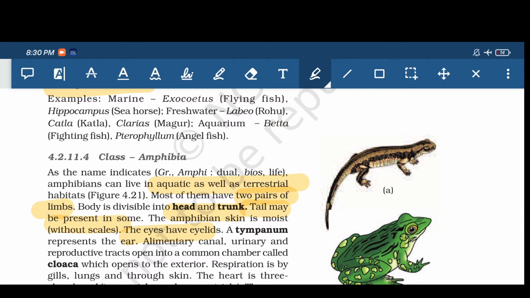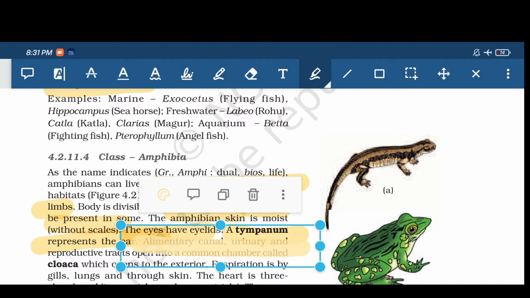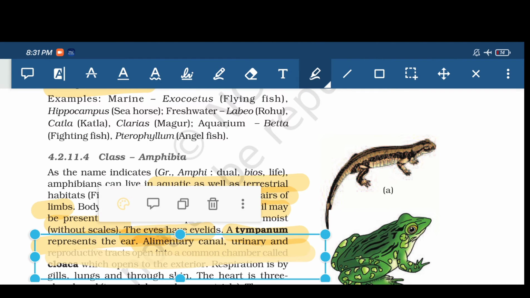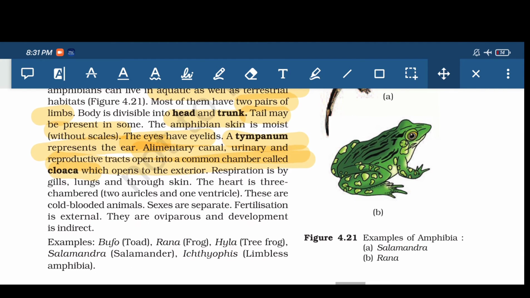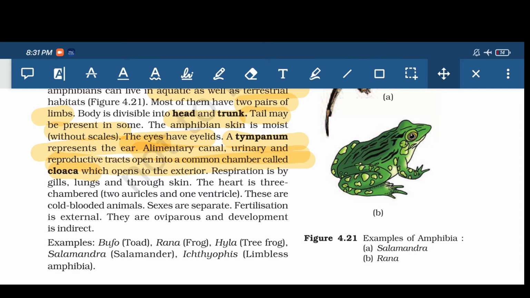The tympanum represents the ear. The alimentary canal, urinary and reproductive tract open into a common chamber called cloaca. This cloaca opens into the exterior.